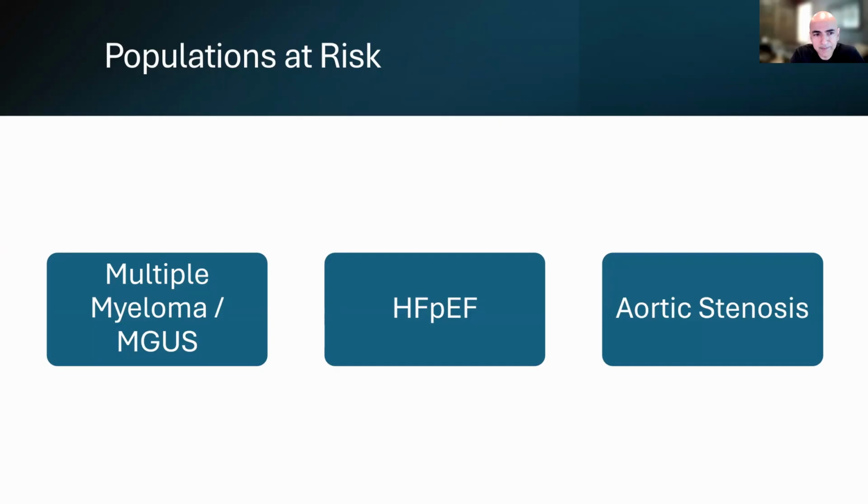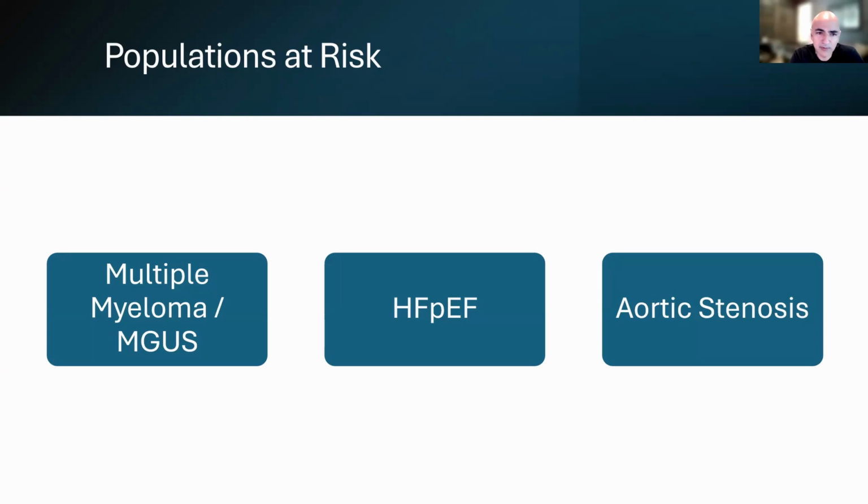With multiple myeloma, as well as other monoclonal gammopathies, we find that about 10 to 15% of those patients end up developing AL amyloidosis. This is called light chain amyloidosis. It's a different form, while ATTR is a consequence of an abnormal protein being formed in the liver. Transthyretin is a liver-based protein that misfolds and forms amyloid fibrils. When it comes to light chain amyloidosis, these light chains are a consequence of overproduction from the bone marrow. So the disease is originating in a different location.